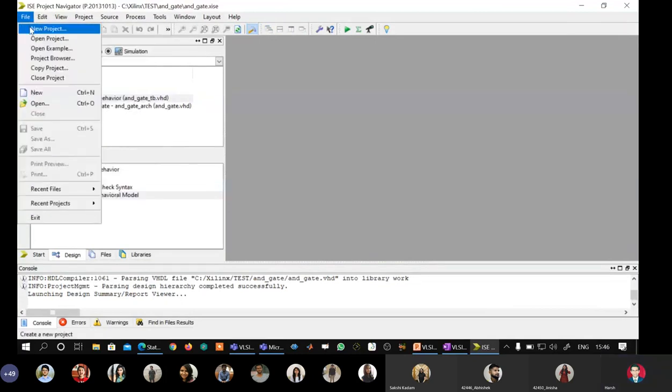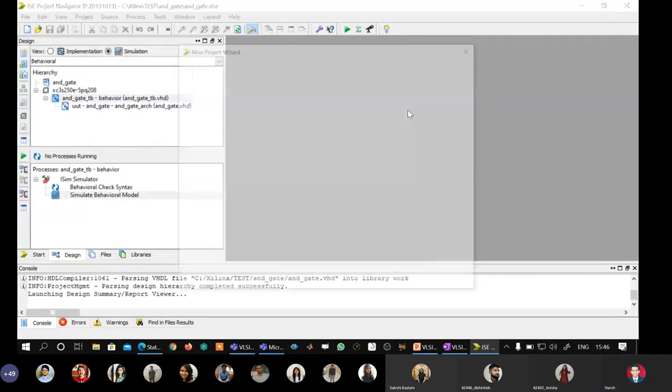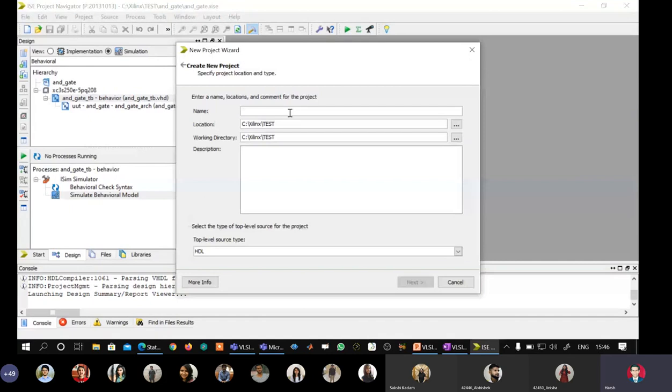File, new project, and I will just write down MUX21. I will press Control A, Control C, so I take this name into the clipboard of the operating system. I will make sure that HDL is selected.